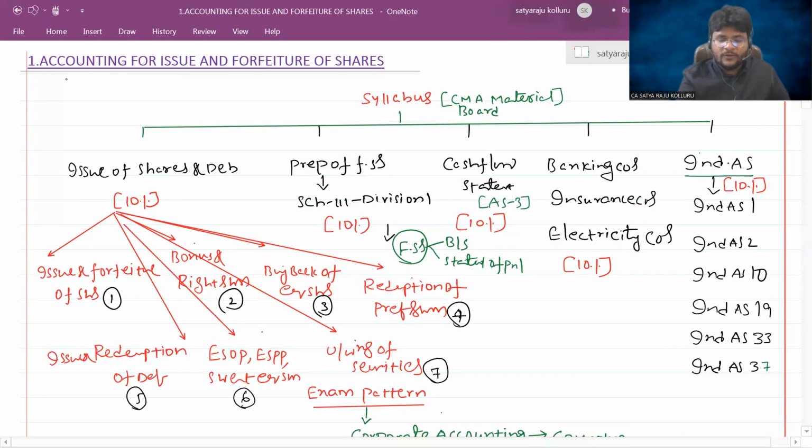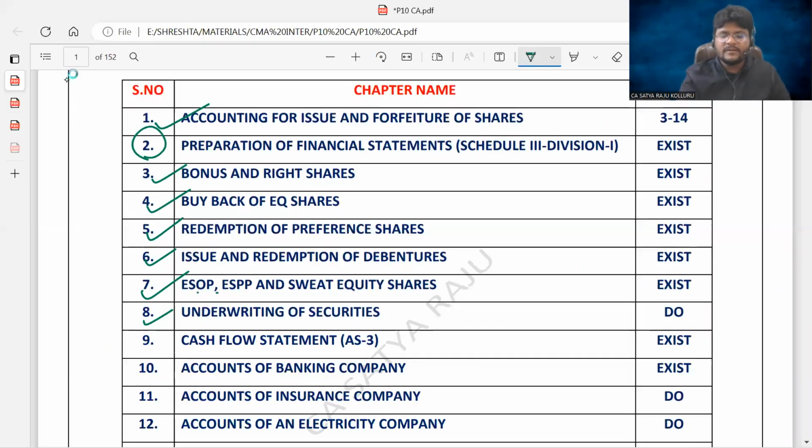Next, preparation of financial statements. As it is, I made it the second chapter. But if you observe, after completion of chapter number 1, before completion of all other sub-chapters, I directly entered into chapter number 2. Do you understand? That is the reason I told you, please all of you follow the order in which I placed. There is an interconnection between preparation of financial statements and all other sub-chapters. Without explaining the preparation of financial statements chapter, if I directly shift to the other chapters, you may not appreciate them in the proper manner.